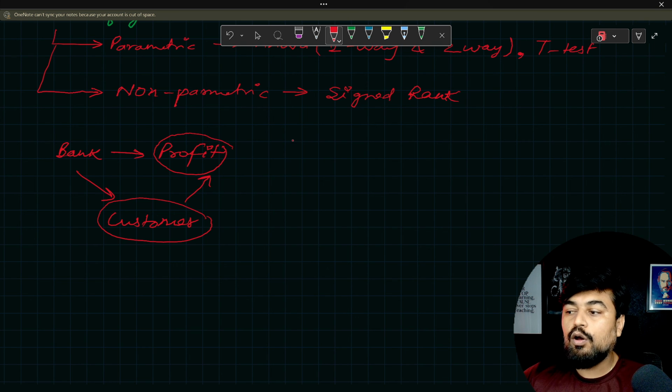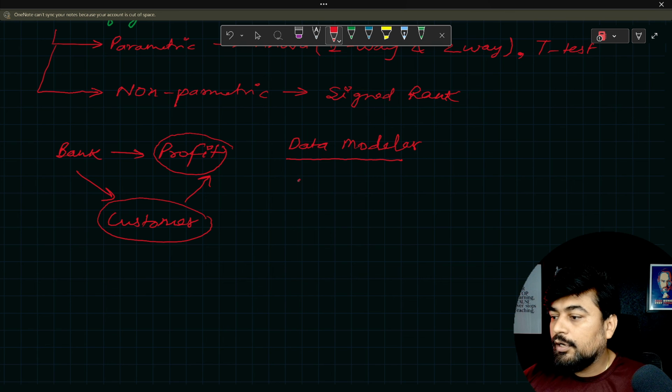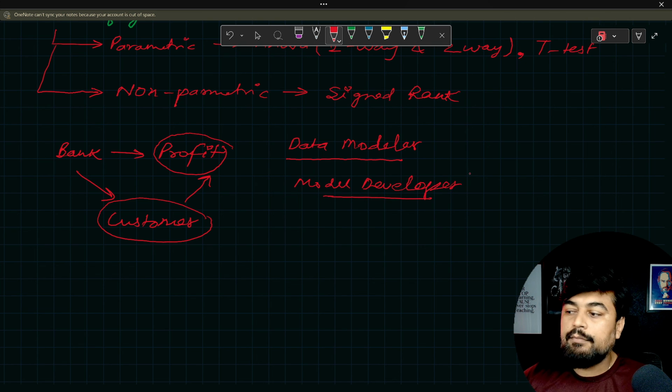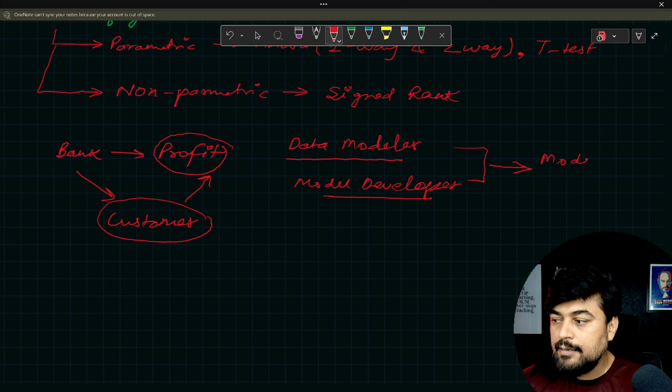That's the role of a data modeler. Some people call it credit risk modeler, or in some companies the terminology is different. Some people call it model developer. So this is all done by the MD team, and obviously the testing team who does all these tests is known as the model validation team.